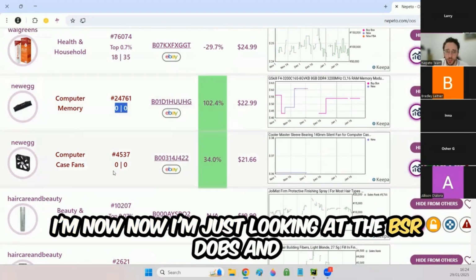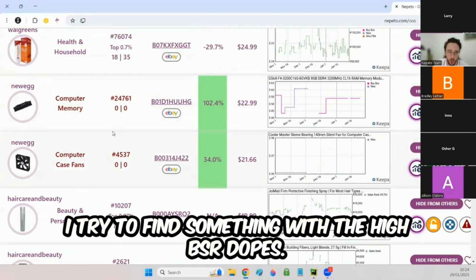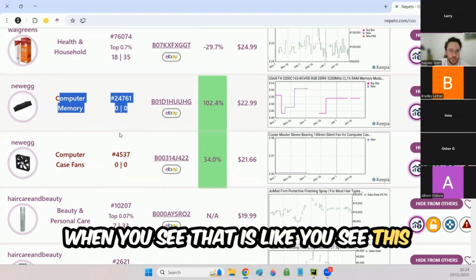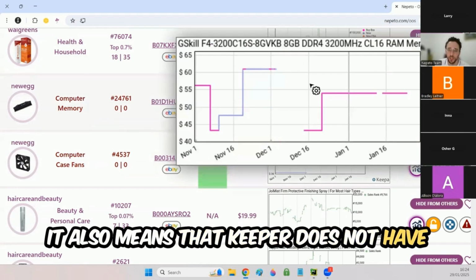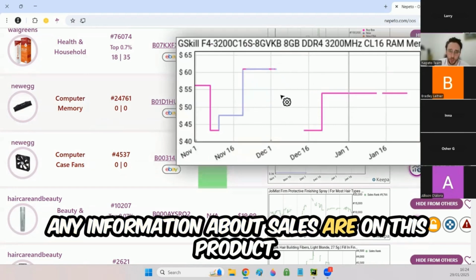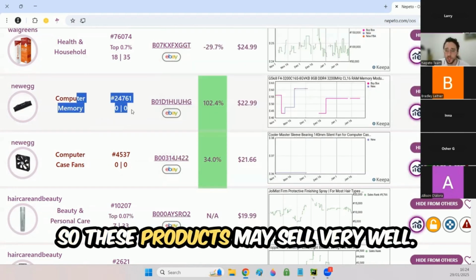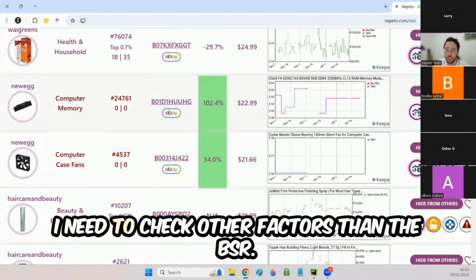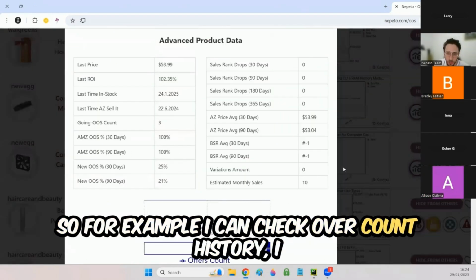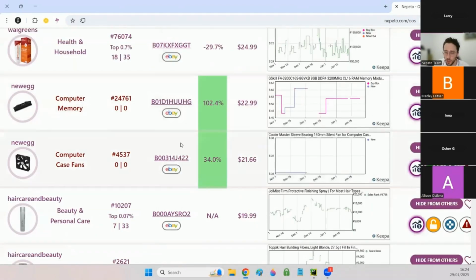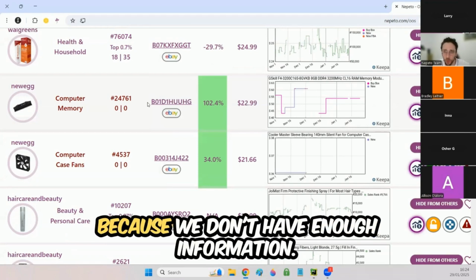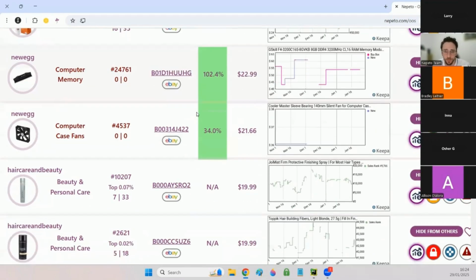I'm just looking at the BSR drops and I try to find something with the high BSR drops. When you see these reddish letters, it means that it is a subcategory. It also means that Keepa does not have any information about sales rank on this product. So these products may sell very well. I need to check other factors than the BSR. So for example, I can check offer count history. I can check the price movements. I can check reviews. But it's not a perfect lead because we don't have enough information.